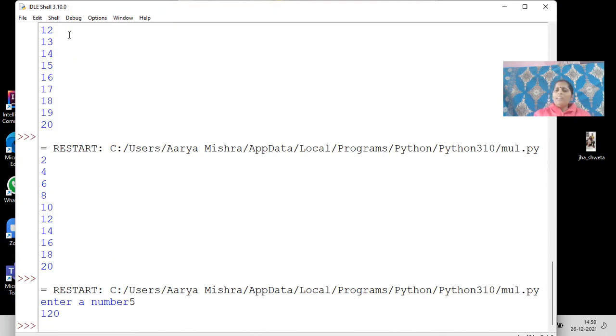We can do any program in which a certain code is repeated again and again using for loop. This is the syntax. I have told you how to write a for loop, how to write a program using while loop, and we have done some of the programs also.